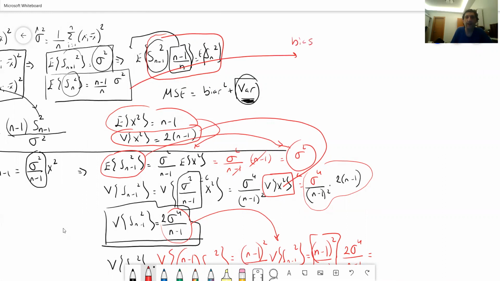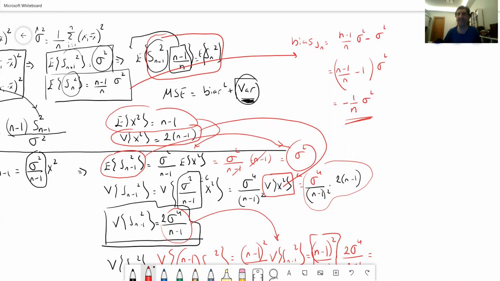Bias of Sn is going to be equal to (n minus 1)/n sigma square minus sigma square. So it's going to be ((n minus 1)/n minus 1) sigma square, which is equal to... have I done it correctly? Yes, minus 1 over n sigma square, if I've done it correctly. Yes, it seems to be.